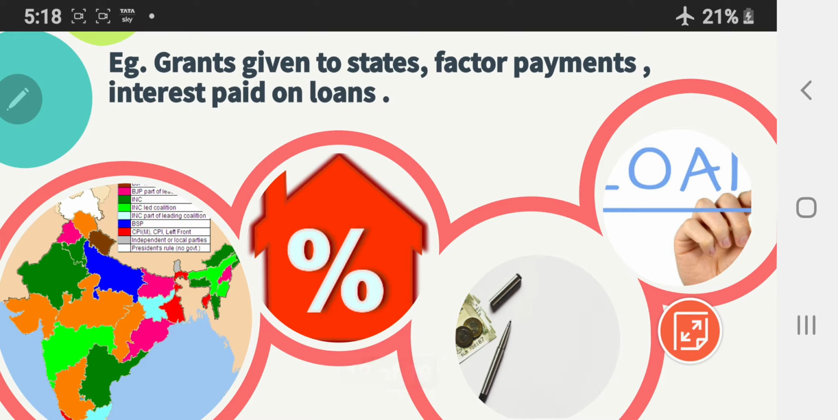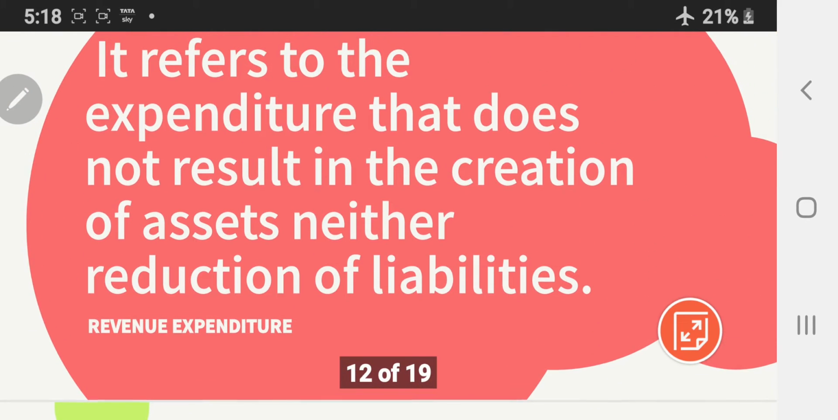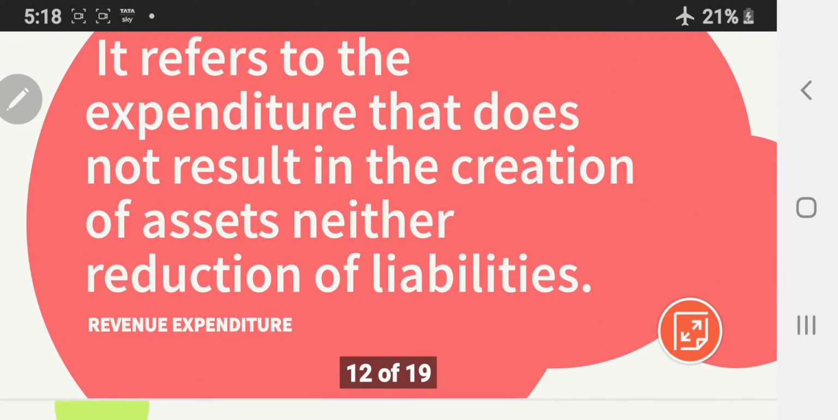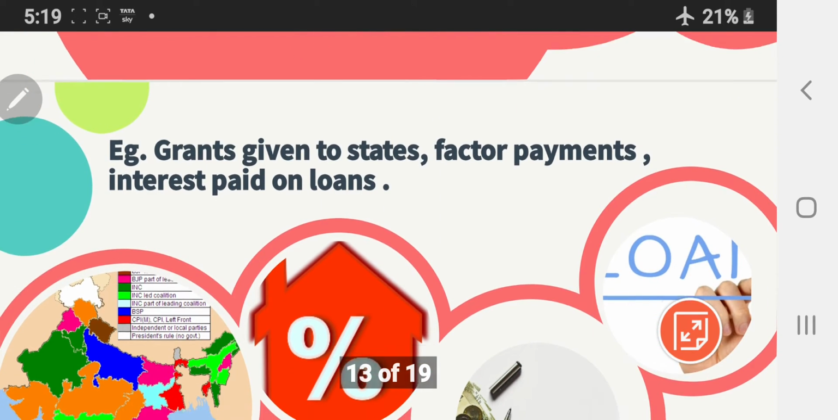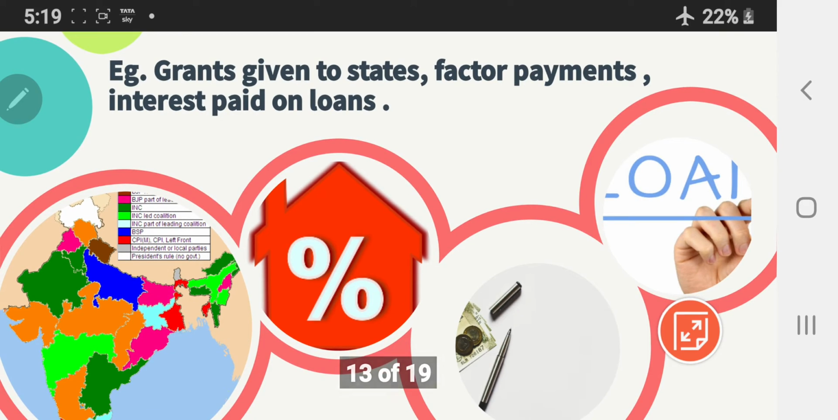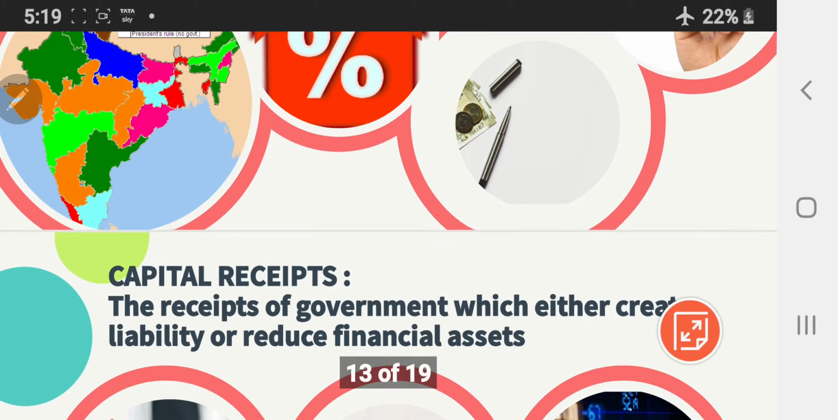Grants given to states, factor payments given by the government, interest paid on loans. In all these cases, it can be seen that there is no creation of an asset, neither is there any reduction in the liability, despite the fact that expenditure is incurred by the government. Thus, such type of expenditure is known as revenue expenditure.